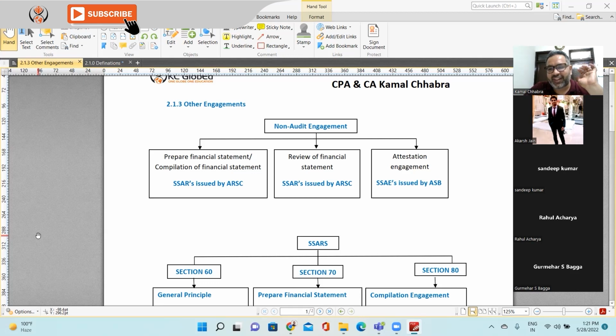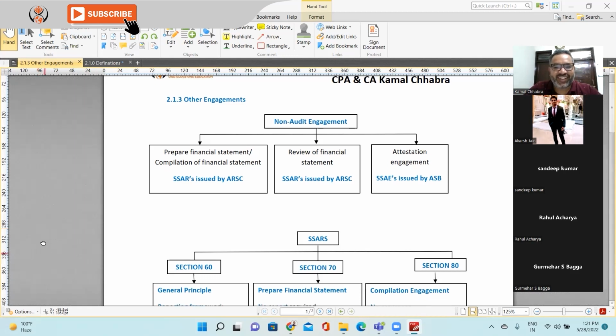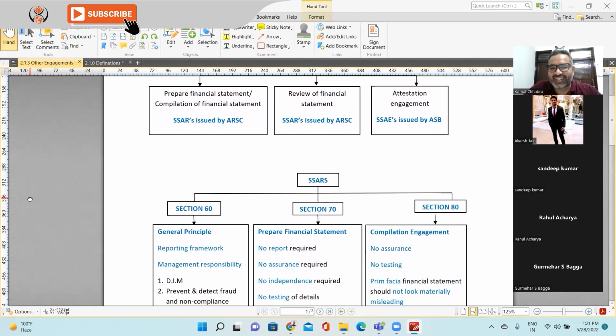Will you remember? Yes. Sir, in attestation engagement there will be SSAE, and in examination and review. What comes under attestation? Examination, review or agreed-upon procedures, right? That is for financial statements, line items, classes of transactions, or disclosures. But when it comes to review of financial statements, you need to follow SSARS, right? So far so good?